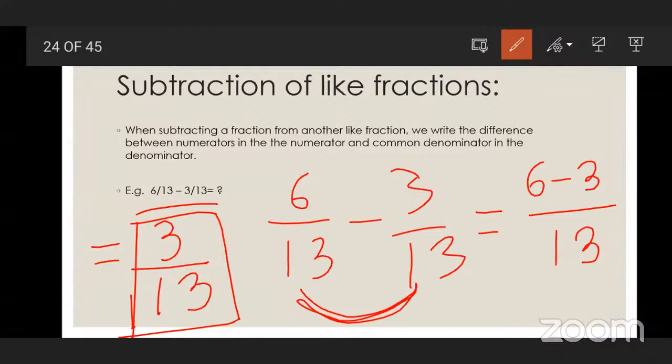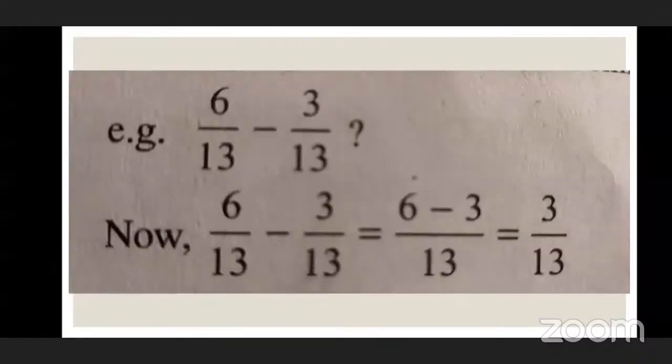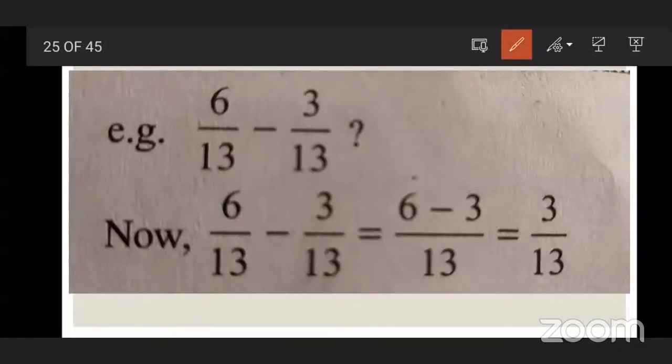So can you subtract these fractions when they are having the same denominator? Can you carry out the subtraction, beta? Sir, we can. Okay, good. You can see here, beta, this was the example.